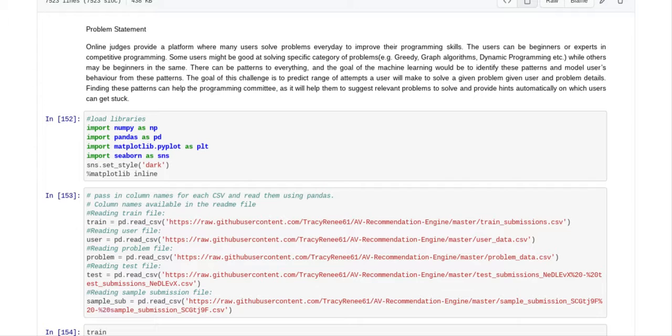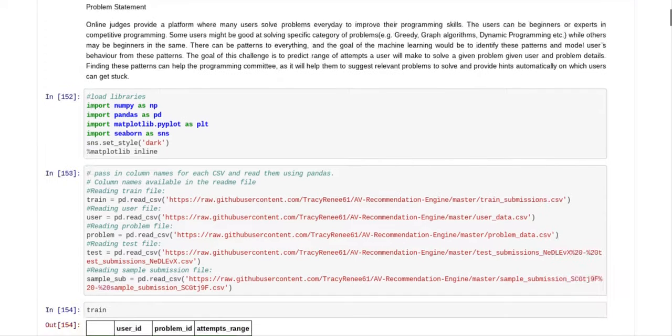There can be patterns to everything, and the goal of the machine learning would be to identify these patterns and model users' behavior from these patterns. The goal of this challenge is to predict a range of attempts a user will make to solve a problem given user and problem details. Finding these patterns can help the programming community as it will help them to suggest relevant problems to solve and provide hints automatically on which users can get stuck.